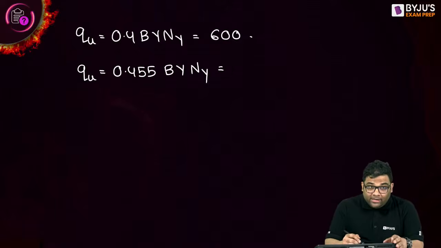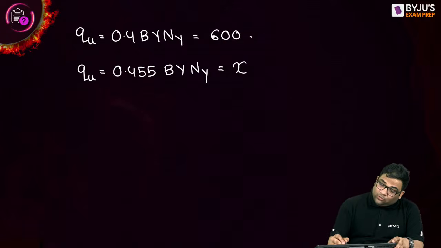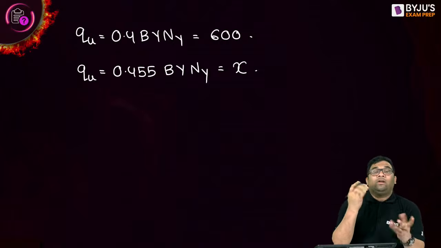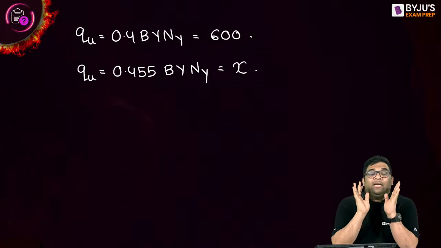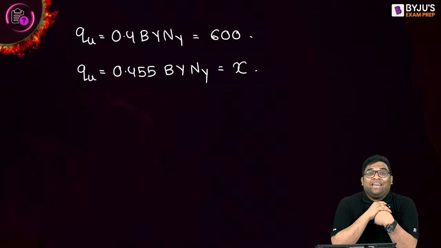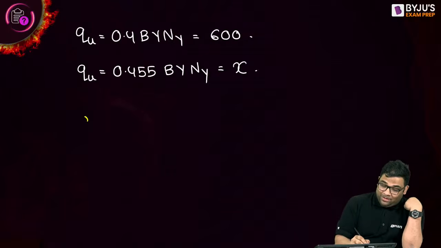I have to find out that, right? Let me take that as X. So whenever you have two conditions like this, never find out gamma and N gamma separately. Take ratios. If you take the ratio, what will happen?